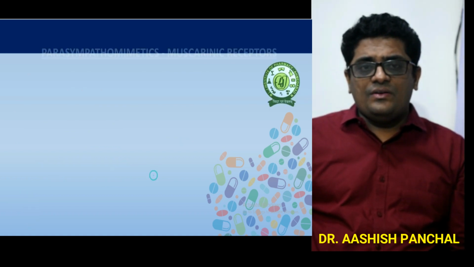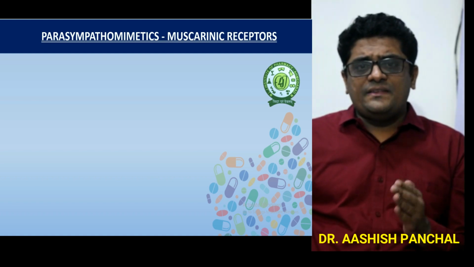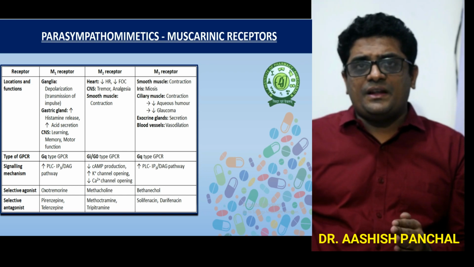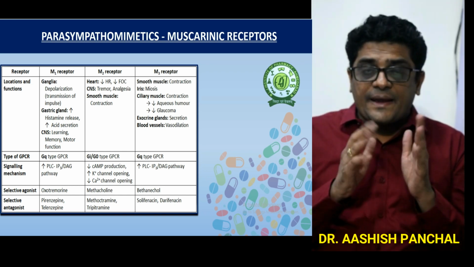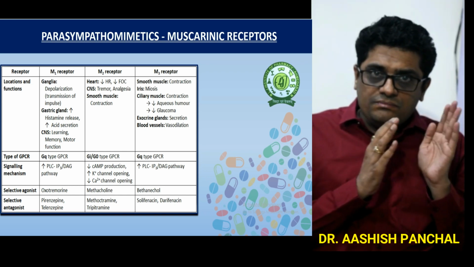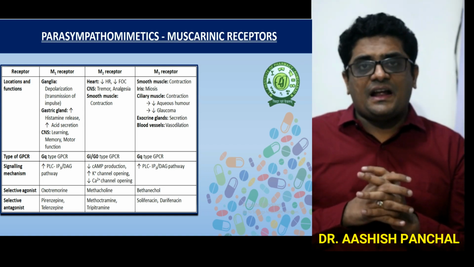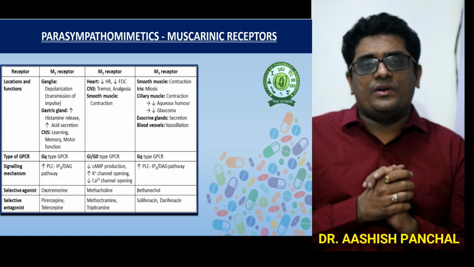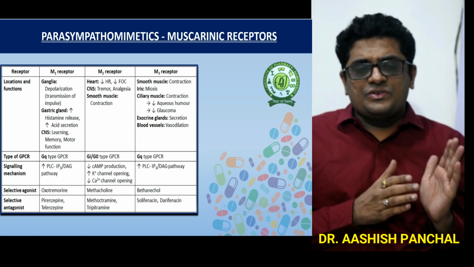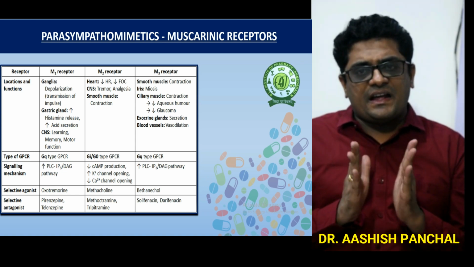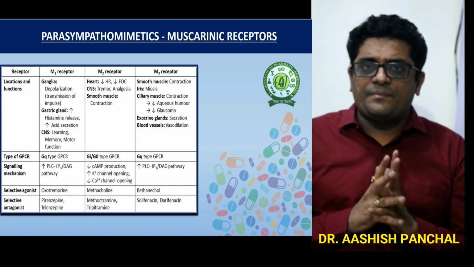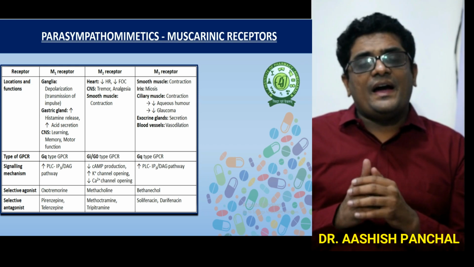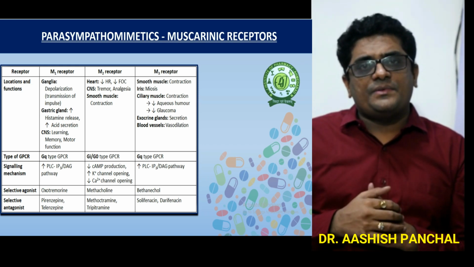Now the next point is the muscarinic receptor. In the muscarinic receptor, we will discuss where the receptor is present, the types of receptor, their signaling pathway, and their selective agonists and antagonists. Mainly in the muscarinic receptor there are three types of receptor: M1, M2 and M3. So first, where are these M1, M2 and M3 receptors present?